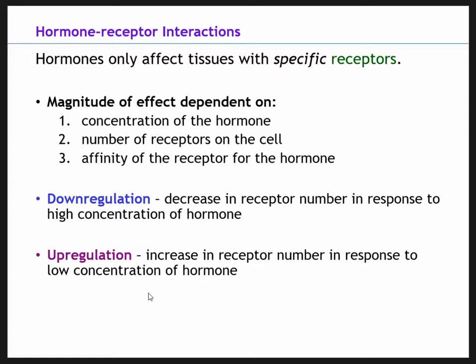Two other terms let's mention is downregulation versus upregulation. So you can see that downregulation is decrease in receptor number in response to a high concentration of a hormone.